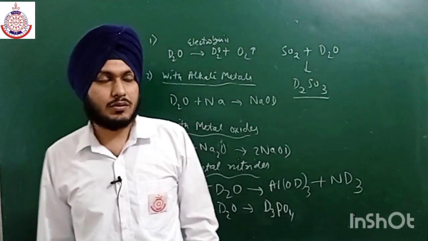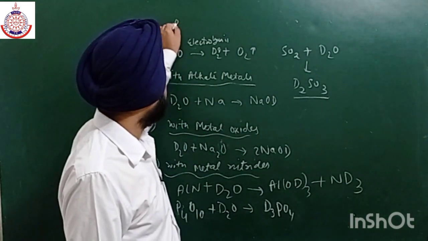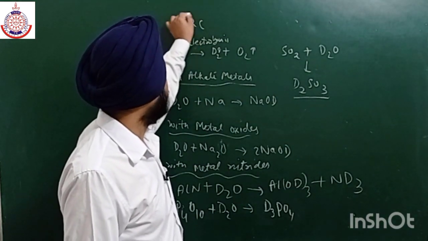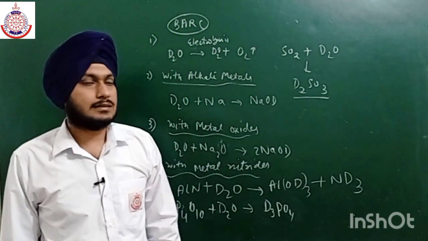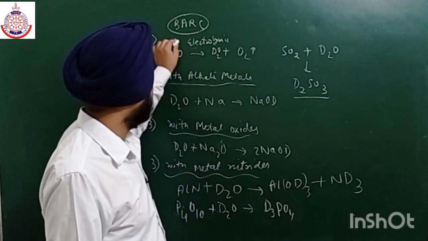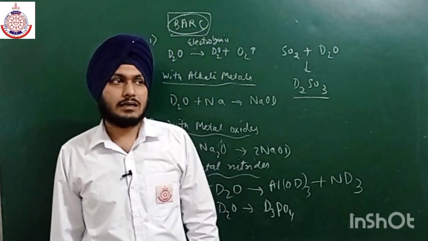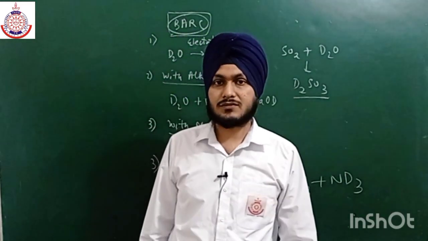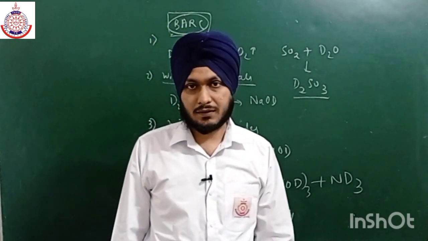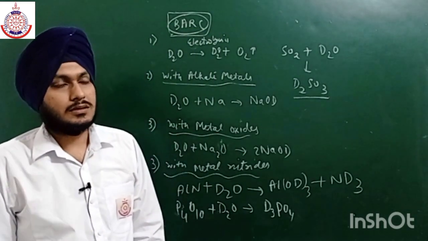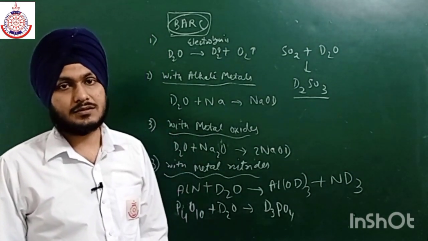Now this D2O is generally produced by an agency, that is BARC. BARC is the Bhabha Atomic Research Centre, which is well settled in Mumbai, and in this research institute nuclear reactions take place. In order to stop these nuclear reactions, we use a moderator, and in that moderator we use heavy water, due to its heavy atomic mass as compared to simple water.